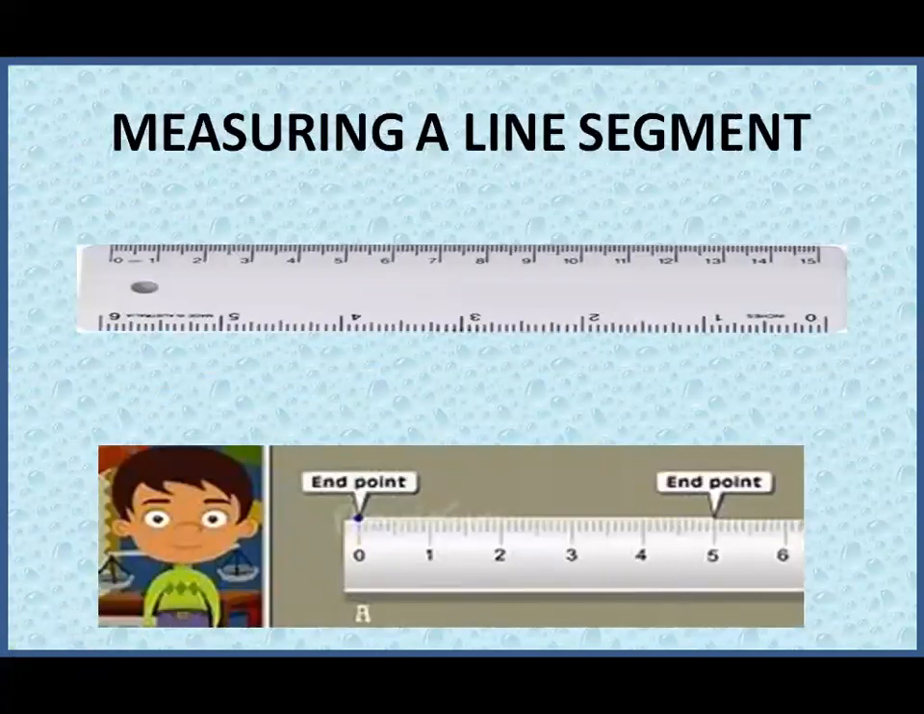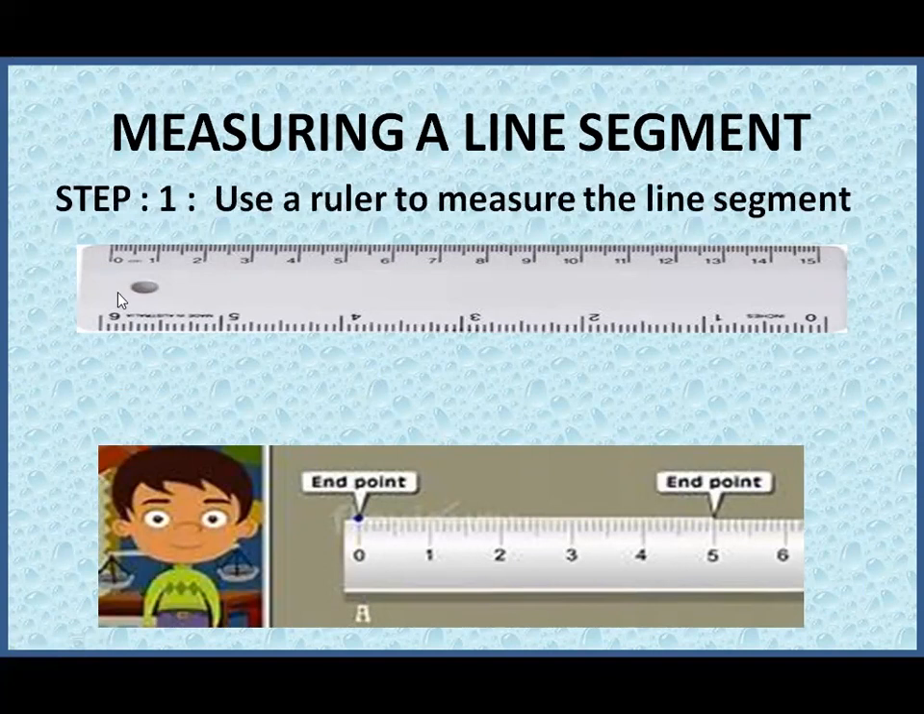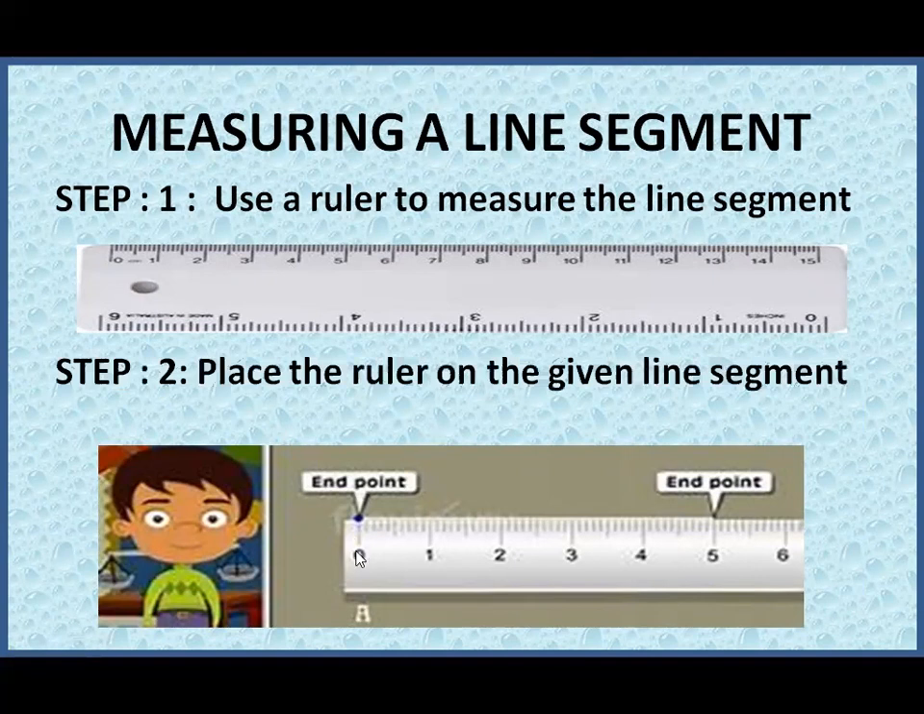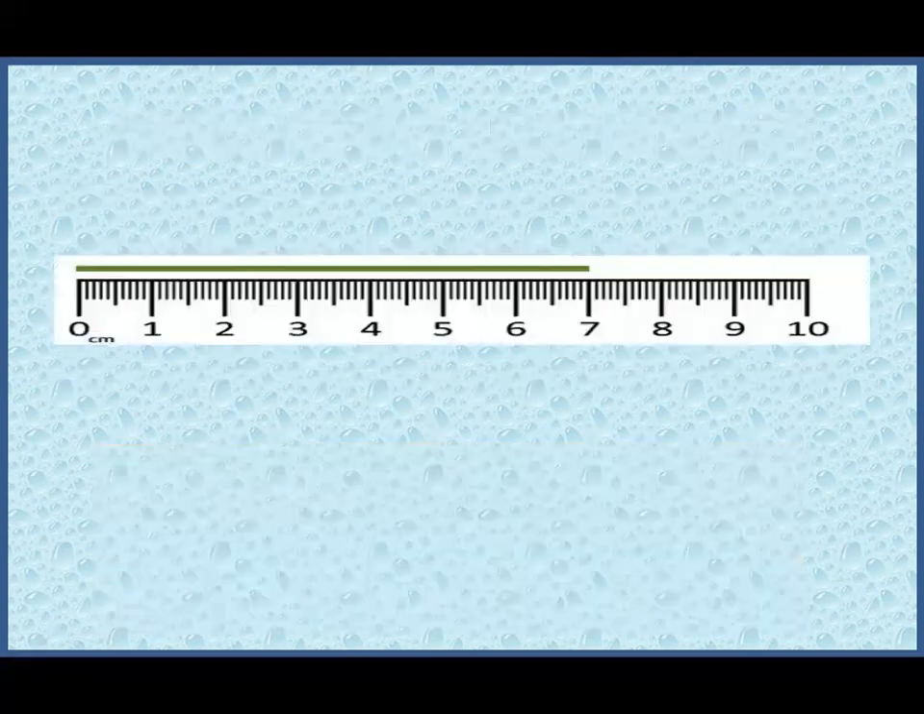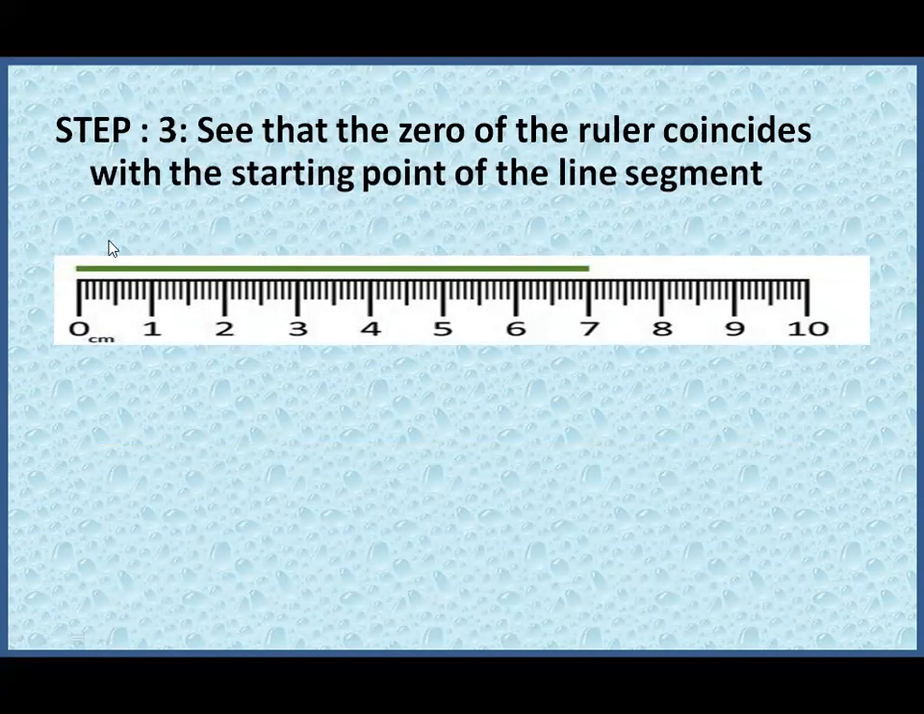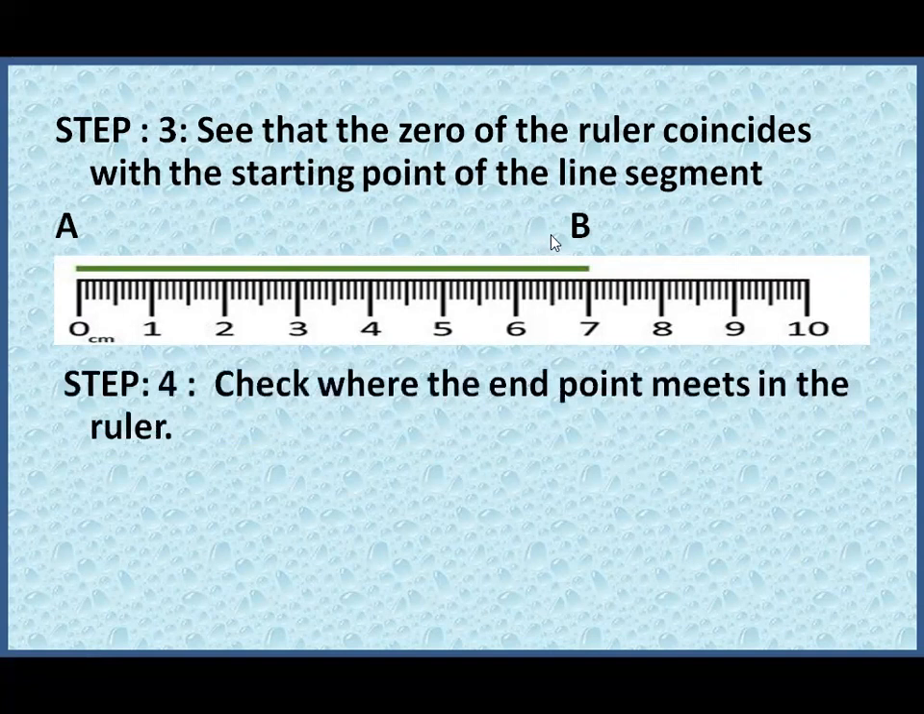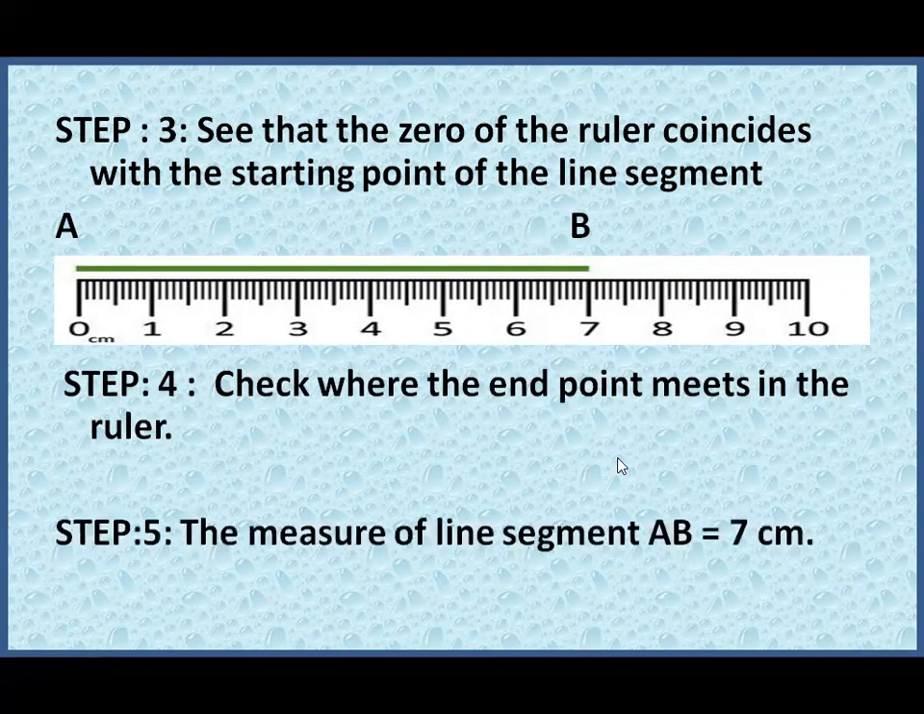So let's see how to measure a line segment. So first you have to use a ruler. So you know that this is a ruler. You need it to measure the line segment. So when you take the ruler, you have to place the 0 at one end point, and then you have to see where the other end point intersects with the ruler. Then see the 0 of the ruler coincides with the starting point of the line segment. So here you have A and B. So the measure of this line segment is 7 centimeters. Check where the end points meet in the ruler, and that gives you the measure AB is equal to 7 centimeters.